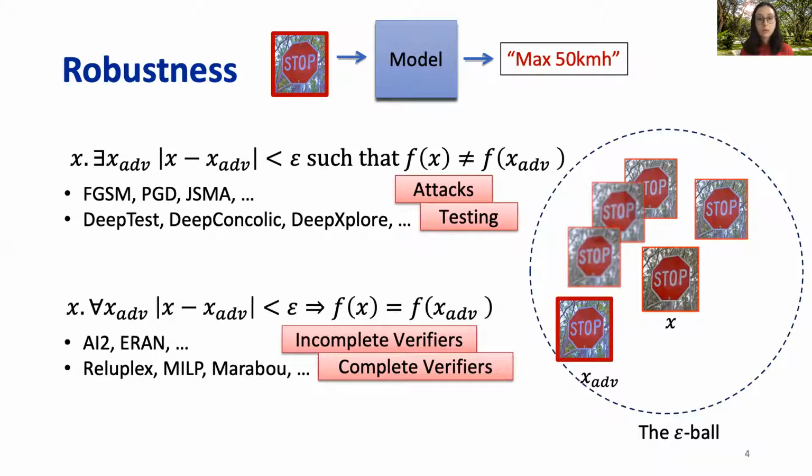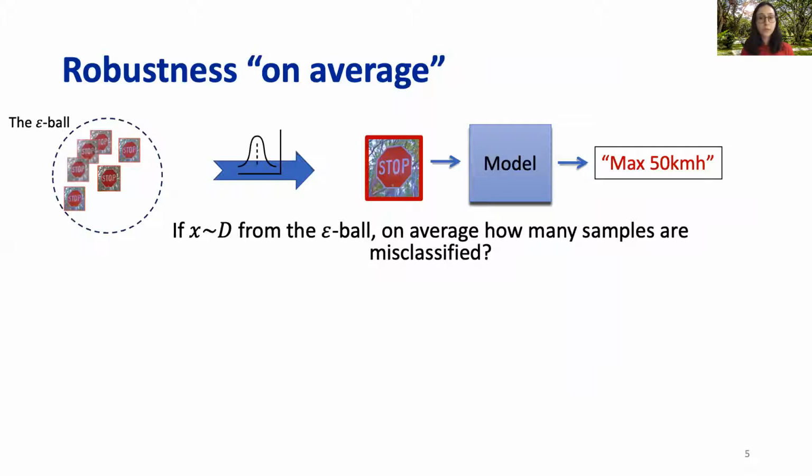But in machine learning systems, we are often interested in properties of distributions instead of a single input that satisfies a given property. For instance, for robustness, the distributional property is asking: if I sample inputs from images close to X according to a distribution D, on average, how many samples are misclassified? But is this question relevant to security? Because security often is devoted to finding counterexamples or worst-case analysis.